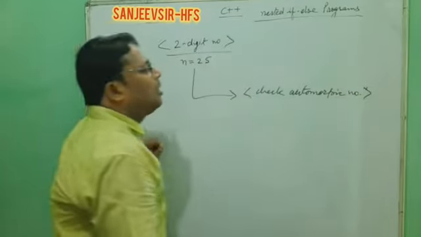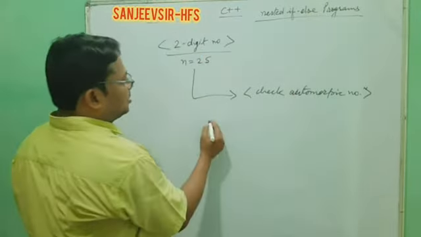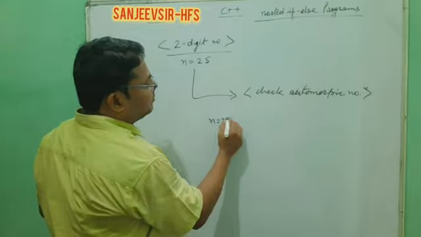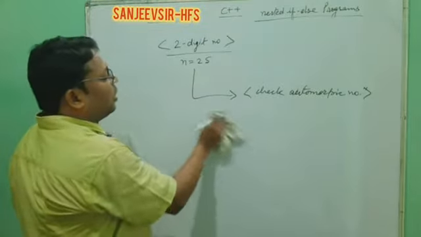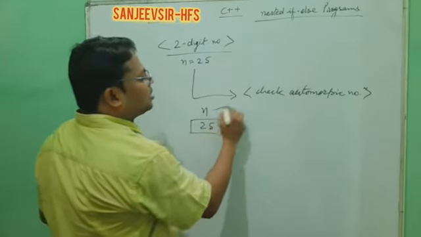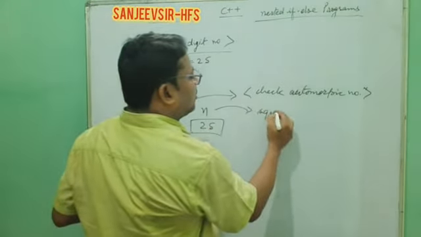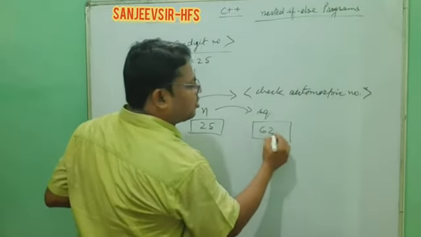What do we mean by automorphic number? Suppose that n is equal to 25. When you find the square of the number, that means n is 25 and its square value will be 625.